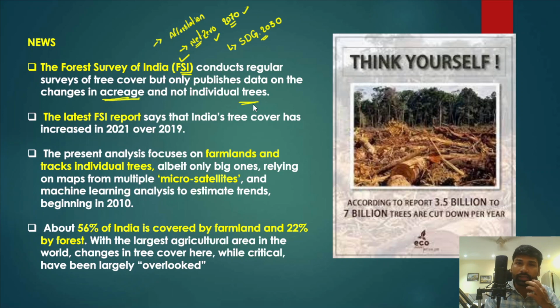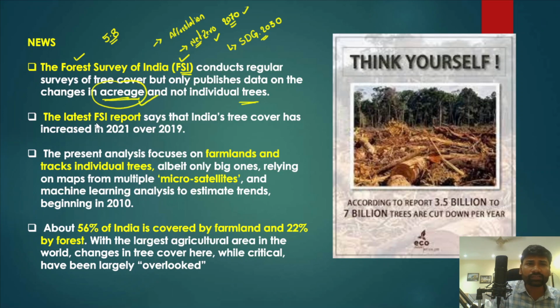If you look at the recently published data about deforestation, this data is telling us that around 5.8 million trees were cut down or disappeared. But in contrast to this, the Forest Survey of India doesn't provide data on individual trees. Rather, it publishes data on the changes in the forest cover or tree cover in acreage.